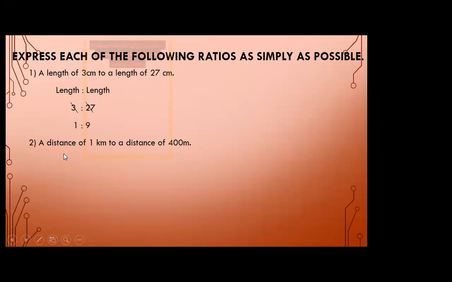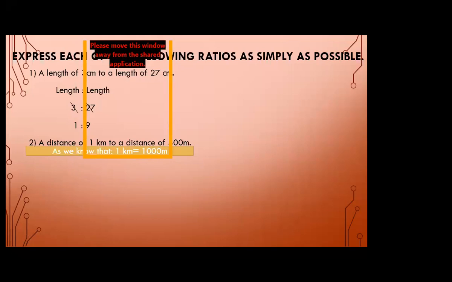Question number 2 is a distance of 1 kilometer to a distance of 400 meters. Now students, here you can see that the quantity is the same. That means distance is compared with distance. So here we can write distance versus distance, but the units are different. Here 1 kilometer is there, and here 400 meter is there. The units are different.